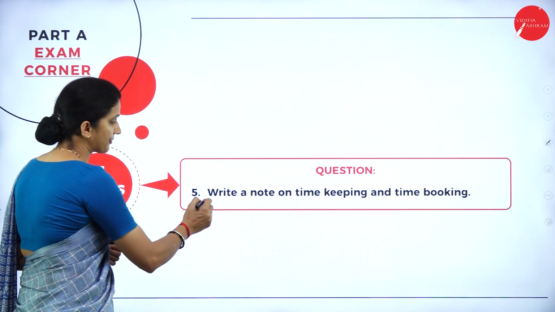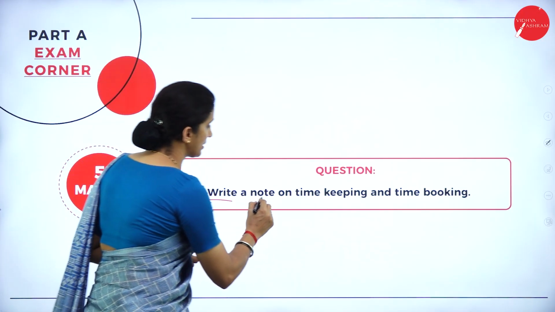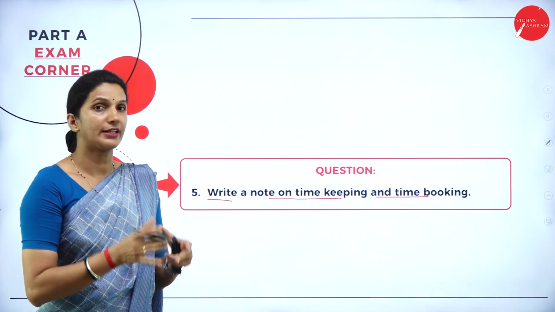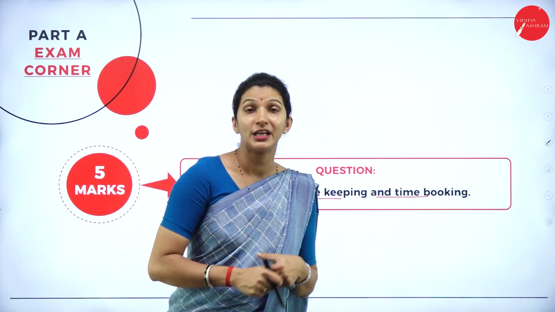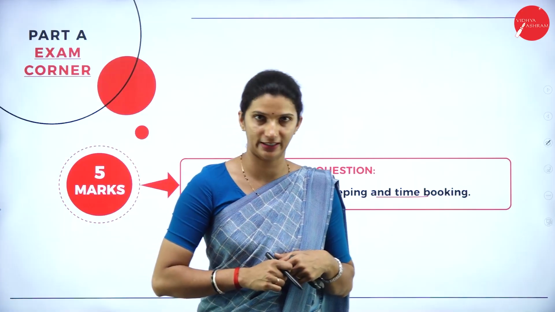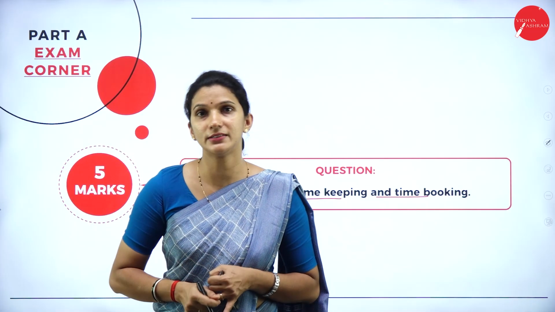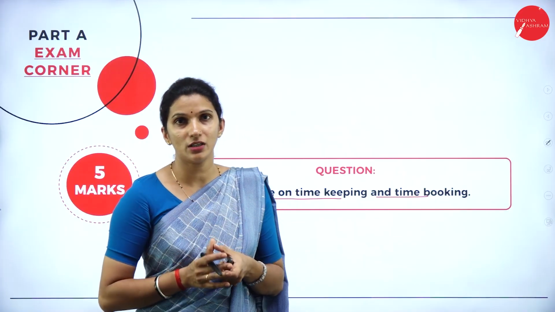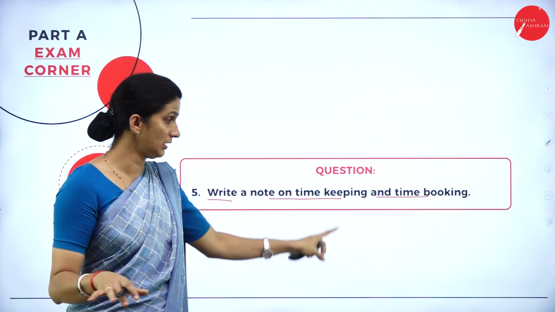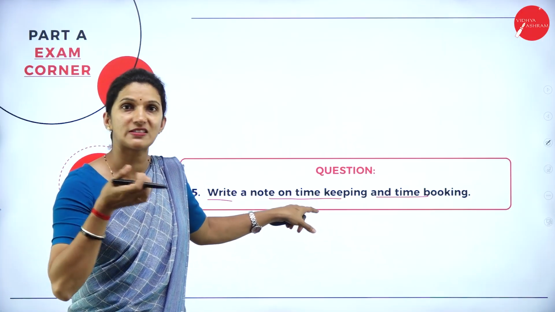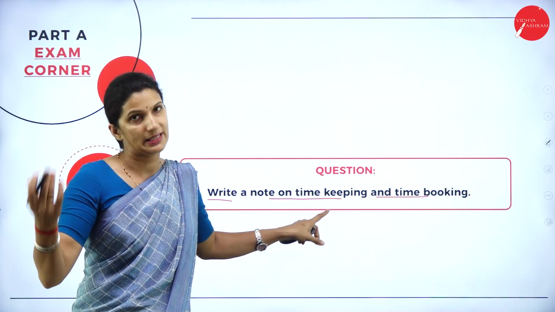So next question that we have for 5 marks, it is write a note on timekeeping and time booking. So under your labor cost unit, you have 2 methods of attendance time. That is, one, it is your timekeeping method, and another one, it is a time booking method. So here it is simply meaning in general. Timekeeping means what? It is entering the employee's entry time and exit time.